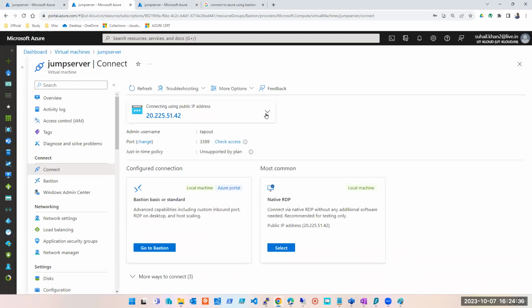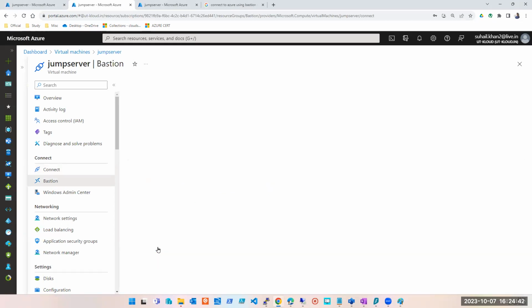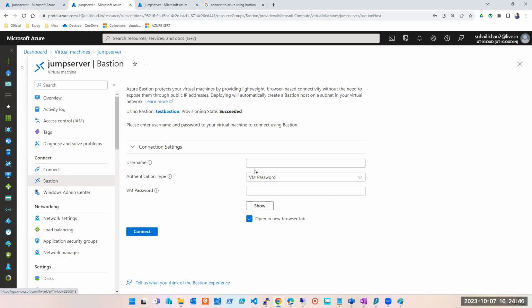So I go to this machine and here I want to connect using Bastion, not the public IP, but Bastion. So I'll go to Bastion. In this case it is already prepared. So here you can see the same user ID, password and so on, which you enter on the machine, you enter here, and then you will be able to connect. It's too fast today, don't worry, we'll do it tomorrow again. We'll start from here, but I think you got it. This is how the machine will look to you from here, then you start taking RDP to other machines.